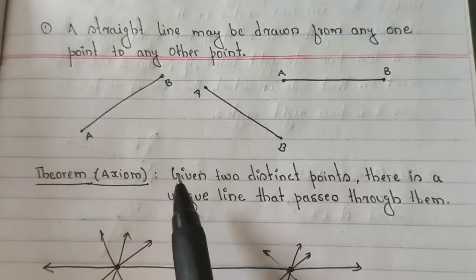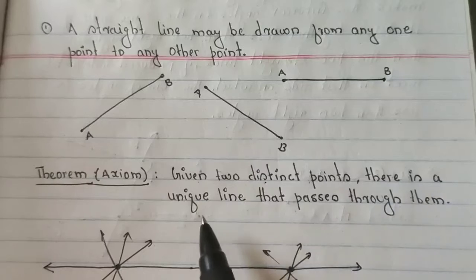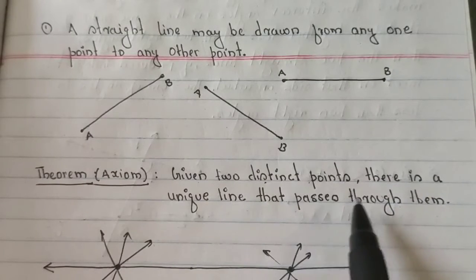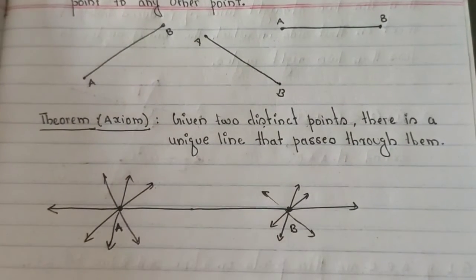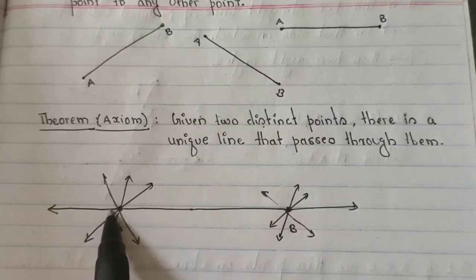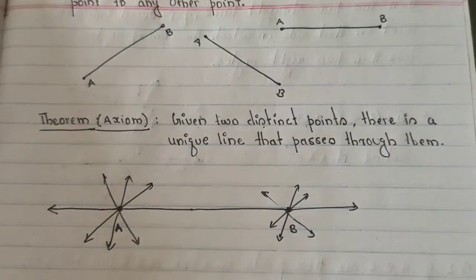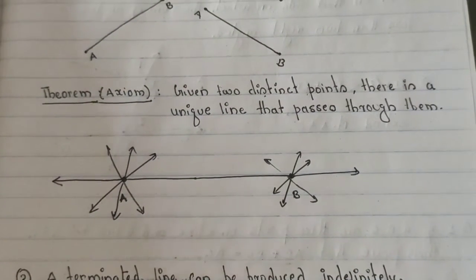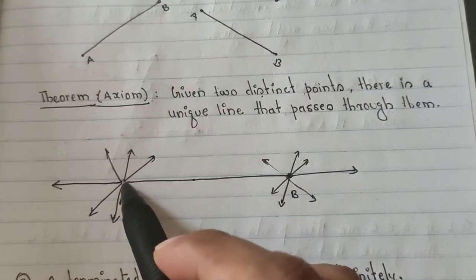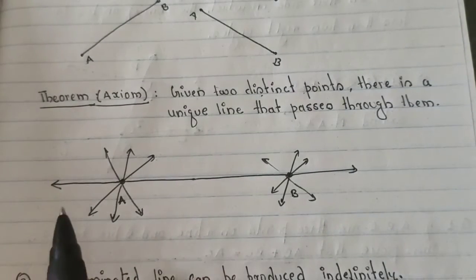The theorem is: given two distinct points, there is a unique line that passes through them. It means that when 2 points are given, there is only one line that will pass through these 2 points. But you can draw as many lines as you want through one point.